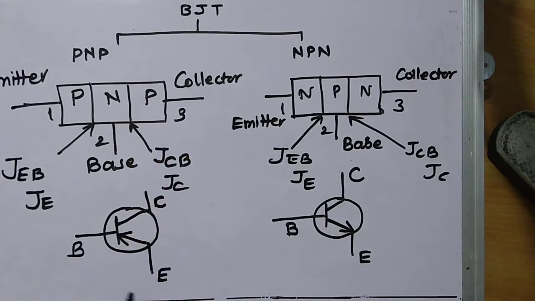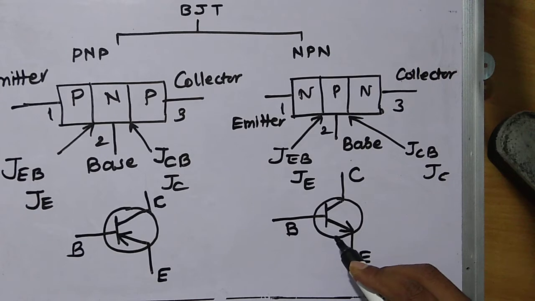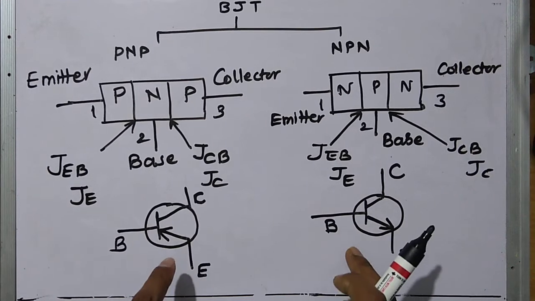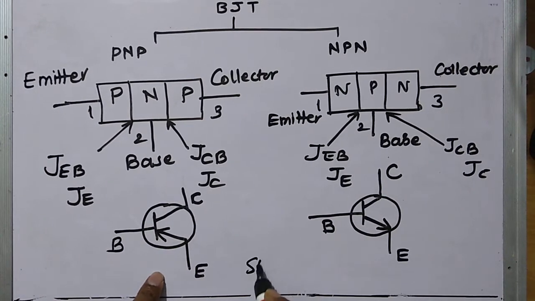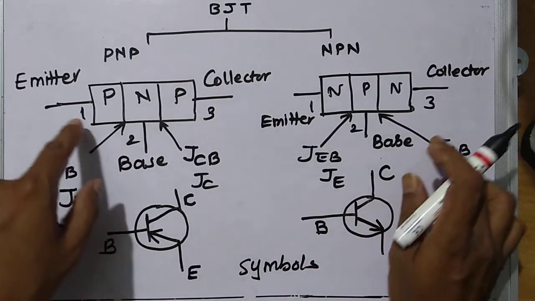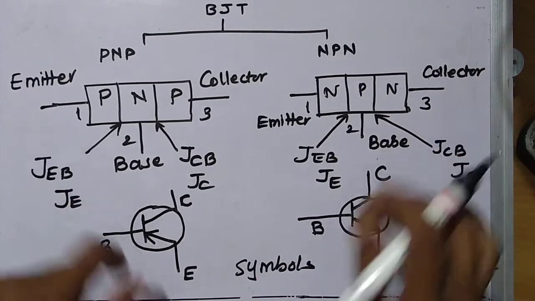Now what does this arrow indicate? This arrow indicates the direction of the conventional flow of current. So these are the symbols and these are the construction diagrams.